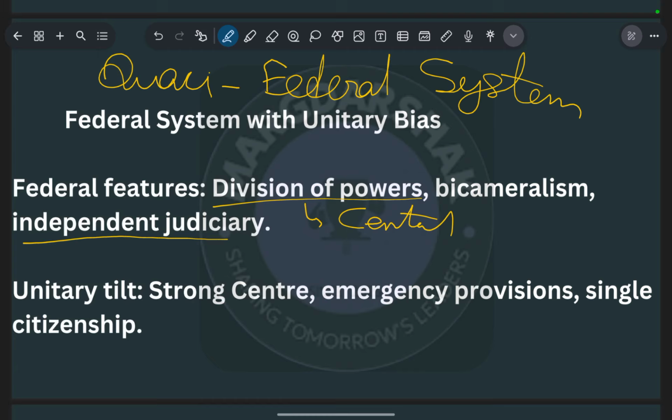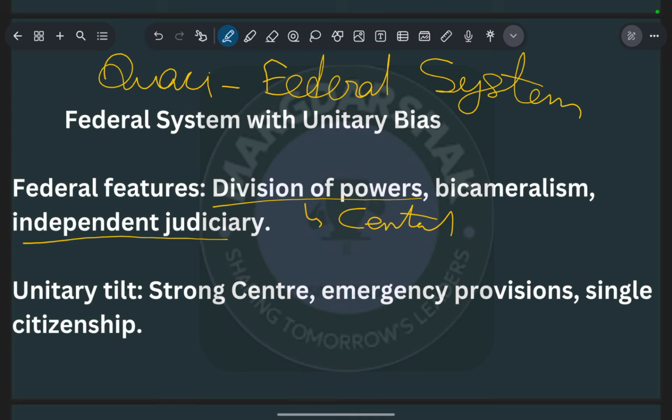Next we are talking about the tilt of our constitution from purely federal towards a federal system with a unitary bias. Unitary bias basically means the powers are centered in one authority, that is, we have a strong center.